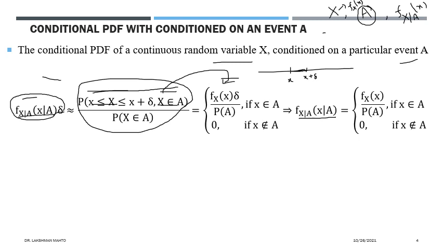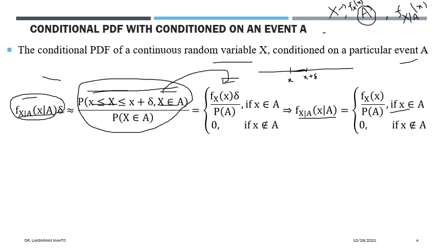It is the ratio of the original density function of X divided by the probability of A, where A has already occurred and X is also present in that event A. That means our new sample space happens to be A. I always say that when you apply conditioning, your sample space is modified. The partial information you have at hand becomes your new sample space.